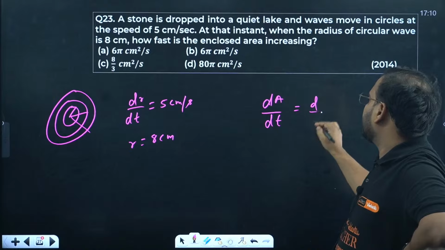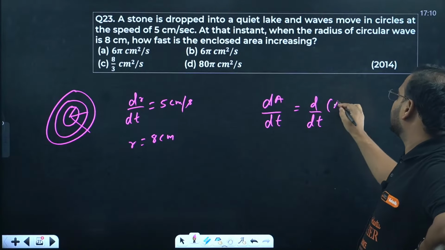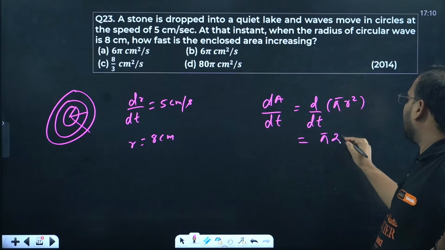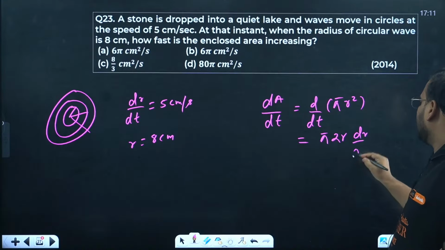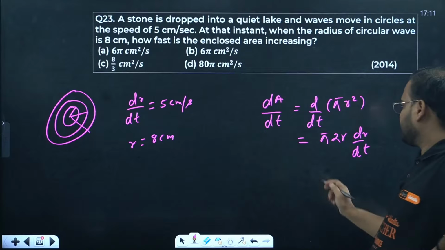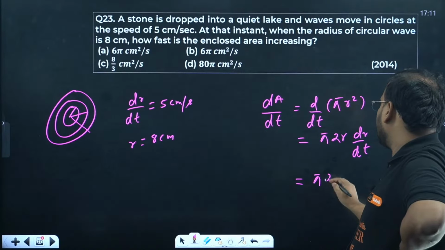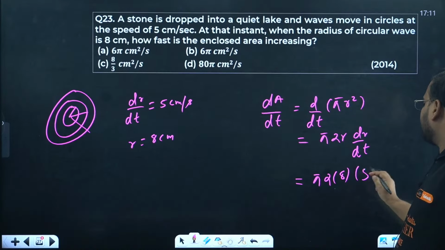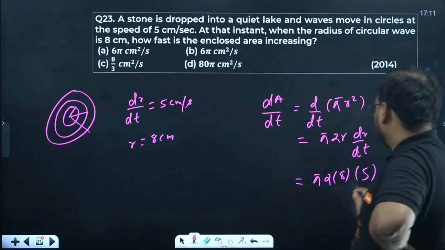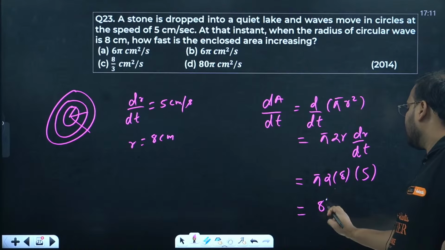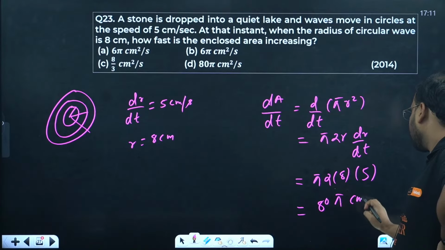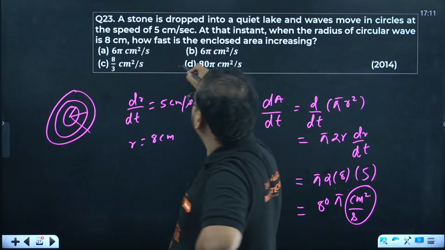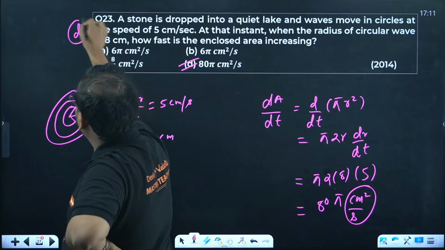So derivative of what? Area of a circle, pi r square. Differentiate please. So pi into 2r, and of course by chain rule dr by dt. So r is 8 and dr by dt is 5. So 5 into 2 is 10, and the answer comes as 80 pi centimeter square per second. Option is D. 23 is D.